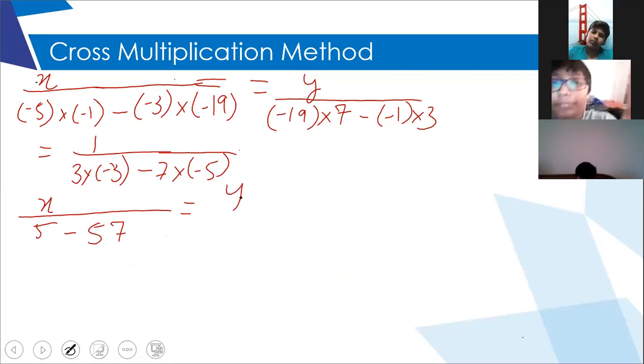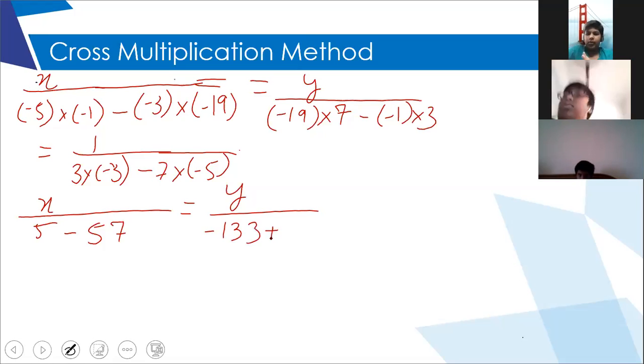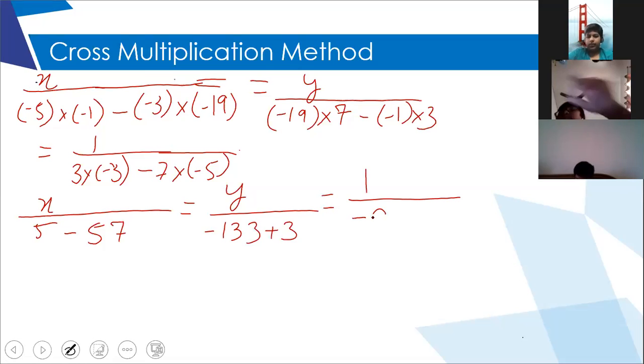And then y upon minus 133 plus 3. What is minus 19 into 7? Minus 133. Minus 133 plus 3 is minus 130. Is equal to 1 upon minus 35 plus 9, isn't it? Yes, ma'am.